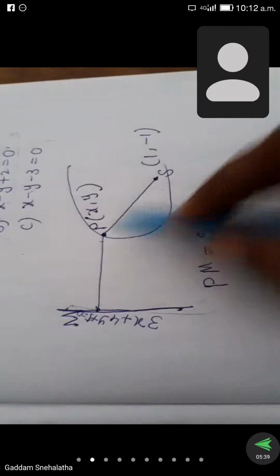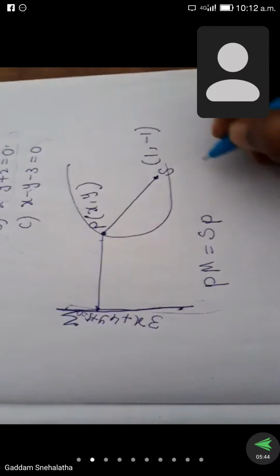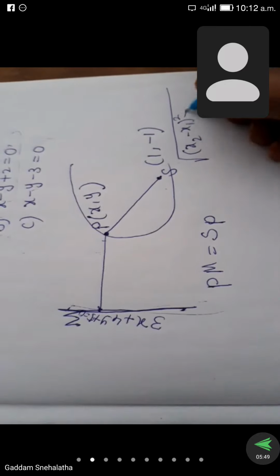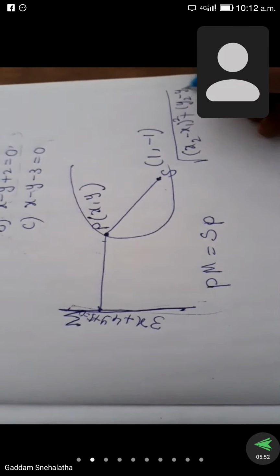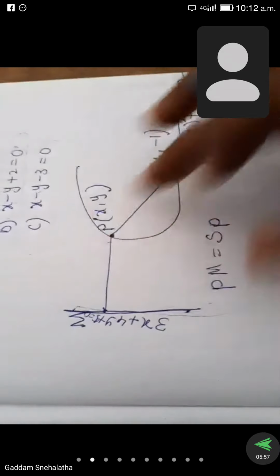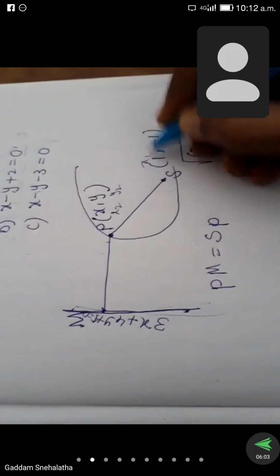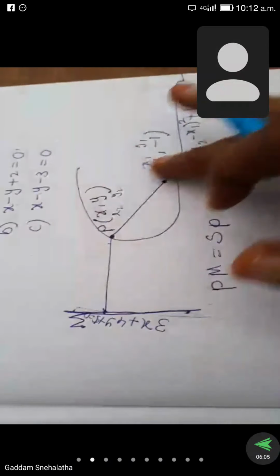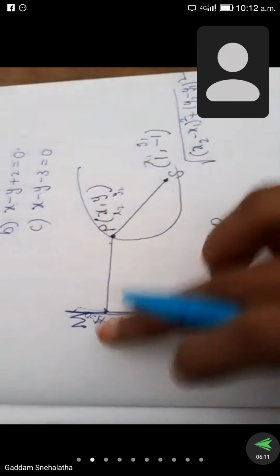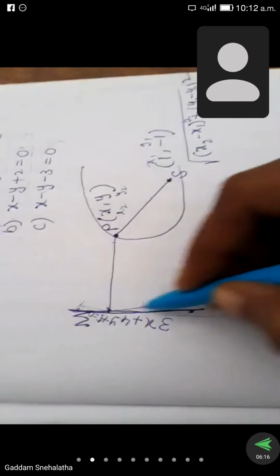If I want this distance, this is the distance between these 2 points. The distance between 2 points formula is under root of x2 minus x1 whole square plus y2 minus y1 whole square. First we take this as x2, y2 and this as x1, y1. So, we get this distance SP. After that, we have to find the distance between these 2 points, that is PM, where this is the line and this is the point.